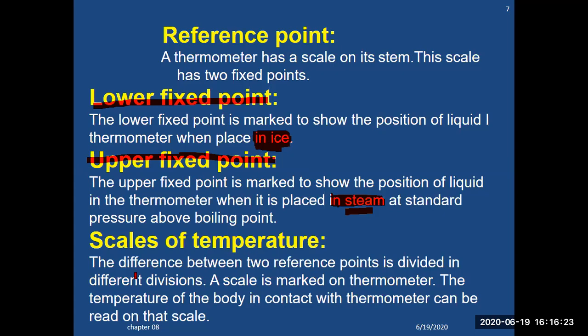For the scales of temperature, the difference between the two reference points is divided into different divisions. A scale is marked on the thermometer, and the temperature of a body in contact with the thermometer can be read on the scale. If you divide from 0 to 100, from the lower fixed point to the upper fixed point, into 100 equal parts, a single part will be equal to 1 degree. So this is the technique to divide the scale, to mark the scales.